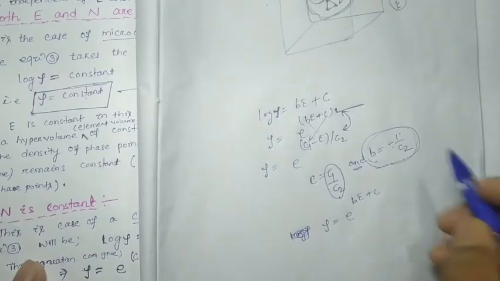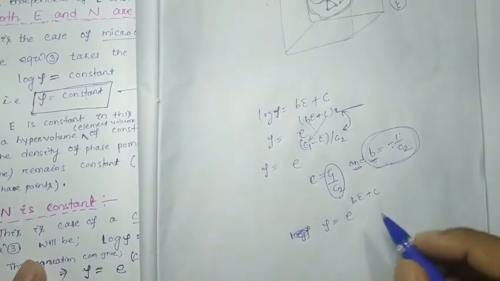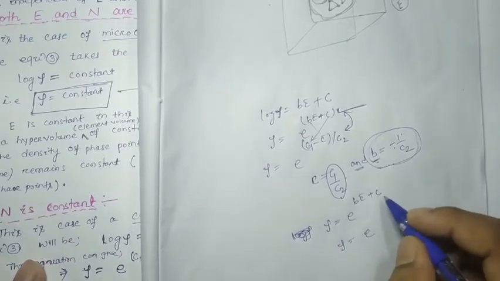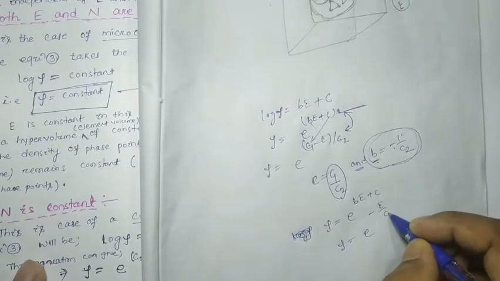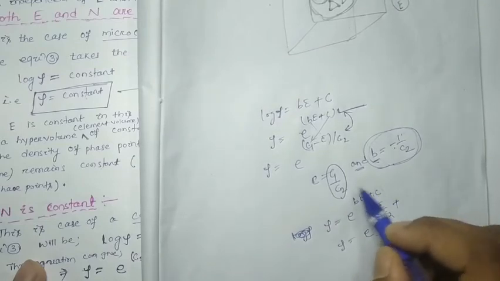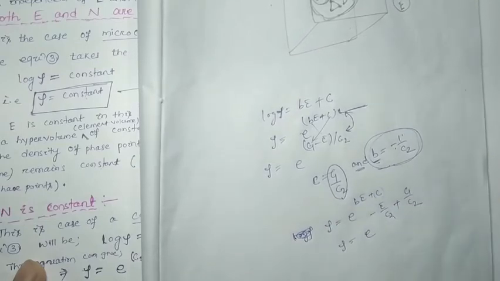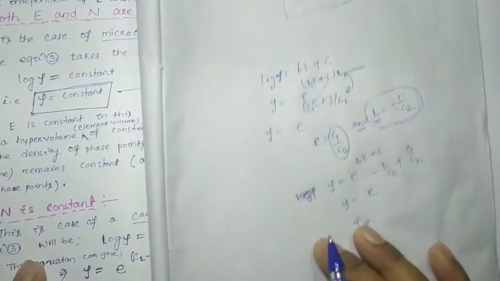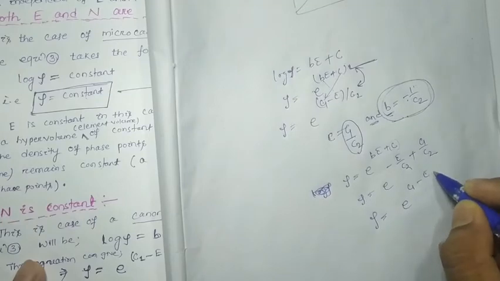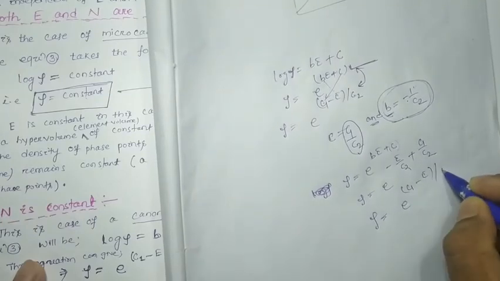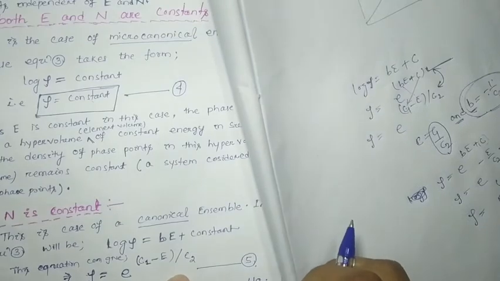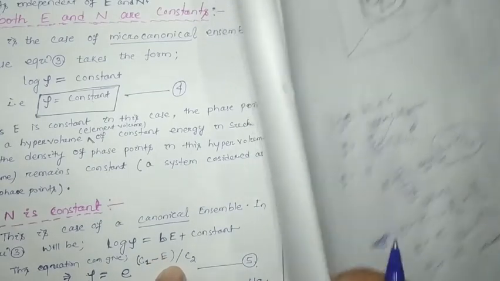So you just put instead of b, minus 1 by c2, so rho will be e to the power minus e by c2 plus, instead of c you can write c1 by c2. So rho will be written as e to the power c1 minus e by c2. Okay, so that is written here. Let it be your equation number 5.